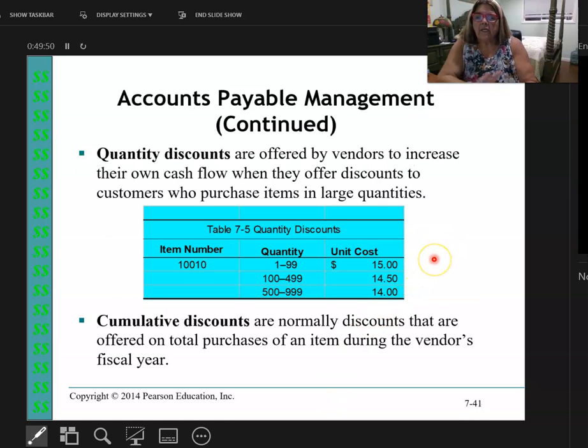We already talked about it in real life: the more you buy, the cheaper the price. So it's very beneficial for you to consider looking at your annual usage for things and enter a long-term contract for maybe, in this case, 500 pieces to get a better price and take them in smaller increments. This is something that's negotiated in purchasing. This concludes ACCTGFS465 Chapter 7 PowerPoints.